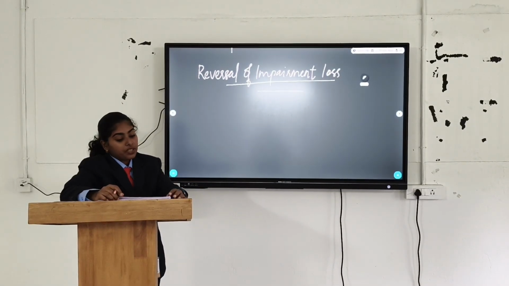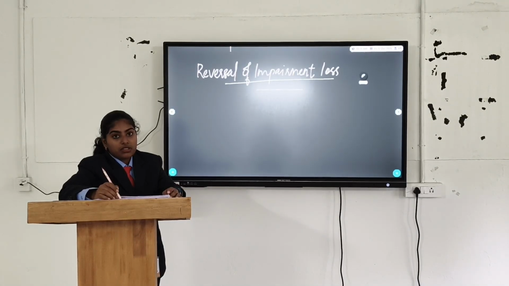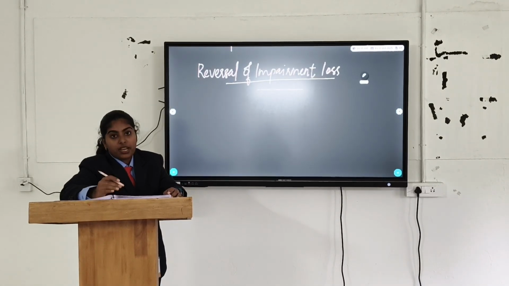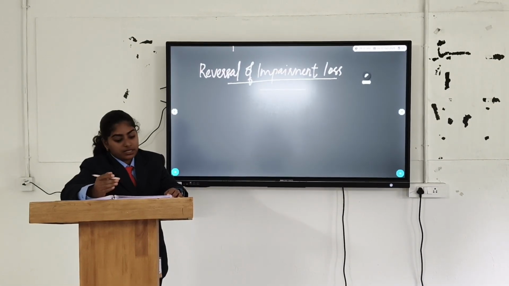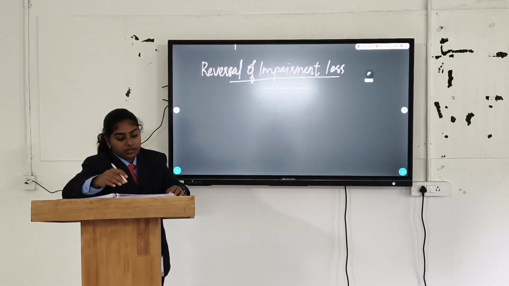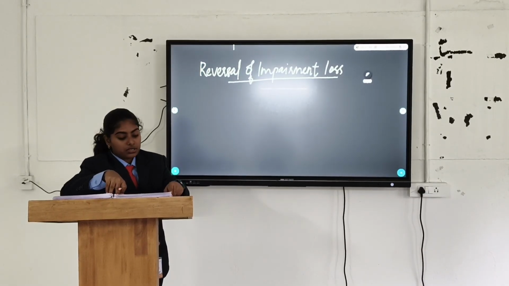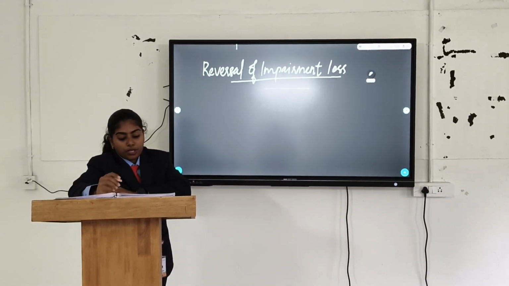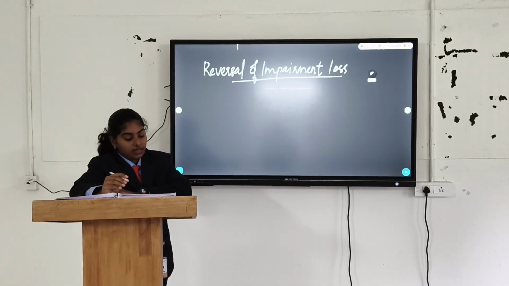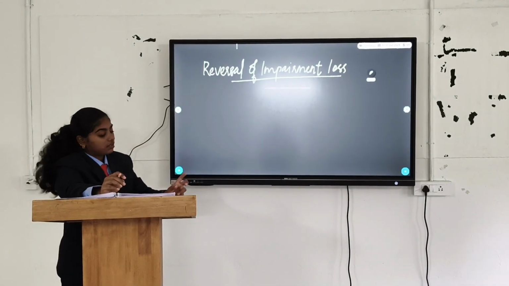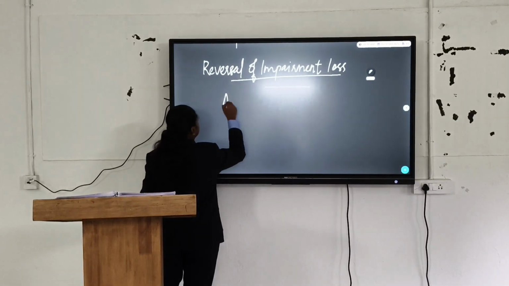For example, market value of assets has increased, technology or legal environment has improved, business performance is better than expected, discount rates have fallen. Reversal of impairment loss is not allowed if improvement is merely due to passage of time or unwinding of discount. The treatment is asset account debit, to reversal of impairment loss.